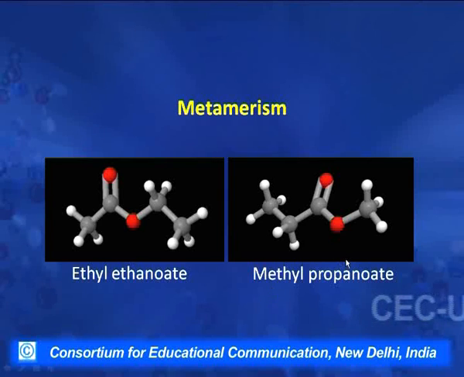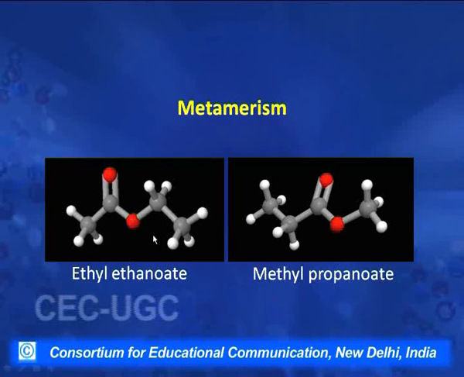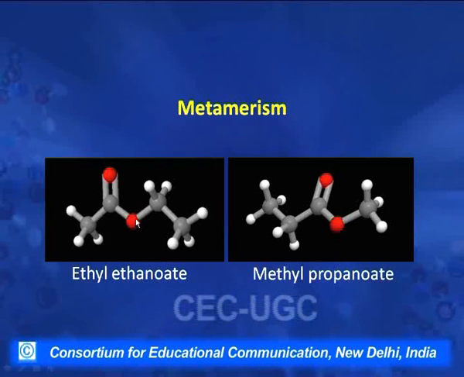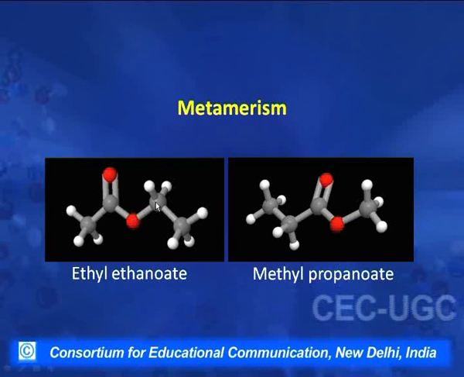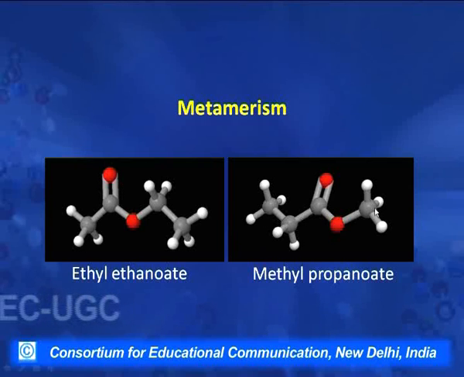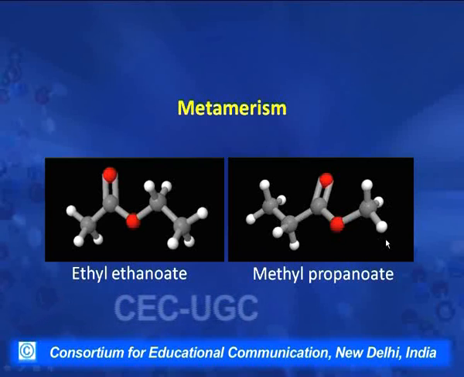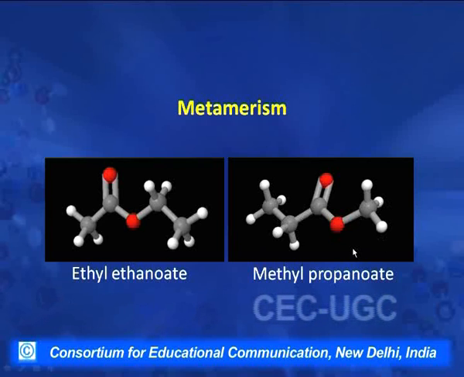So, both have the same molecular formula, both are 4 carbon compounds, but this oxygen of the ester is breaking the carbon chain as 2 and 2 carbon fractions, whereas in this it is 3 carbon and 1 carbon fractions. So, they are also classified as metamers. They have the same functional group, same molecular formula.